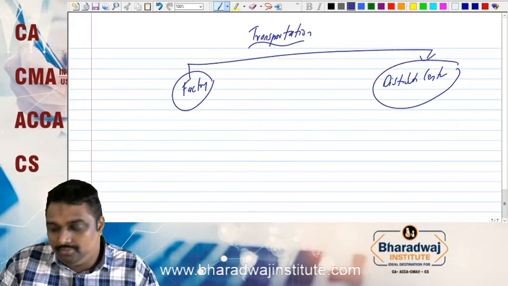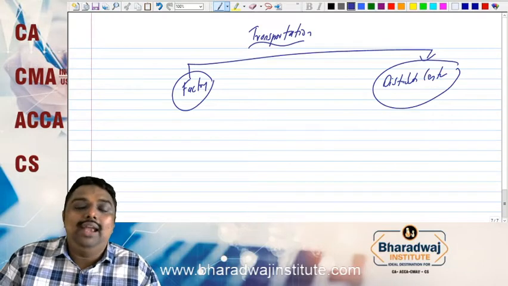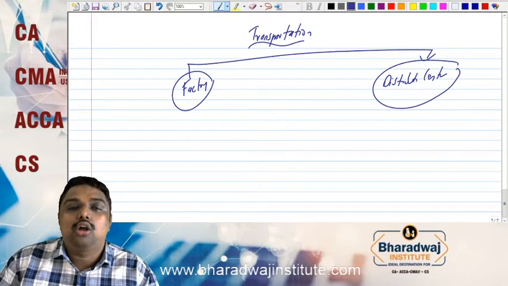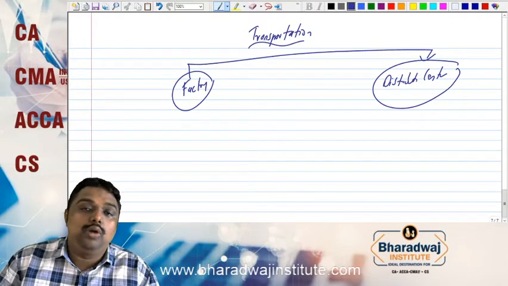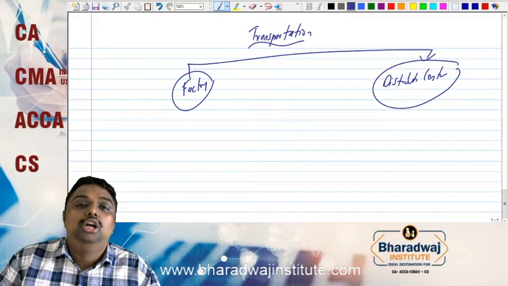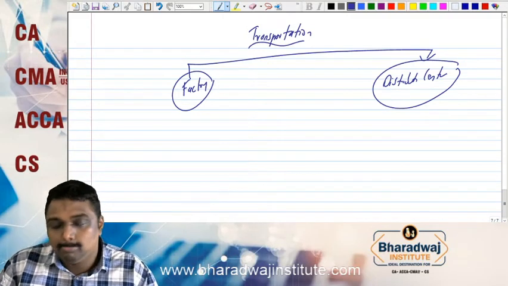Yes or no? Yes. So, my dear friends, today we are going to discuss how we can reduce the cost when goods are moving from a factory to a distribution center.